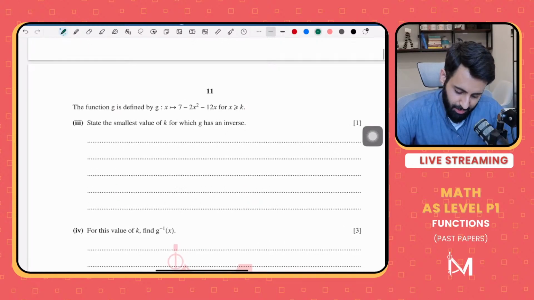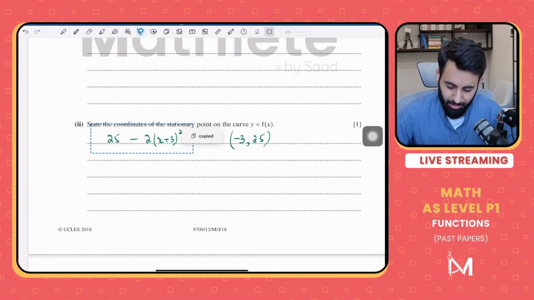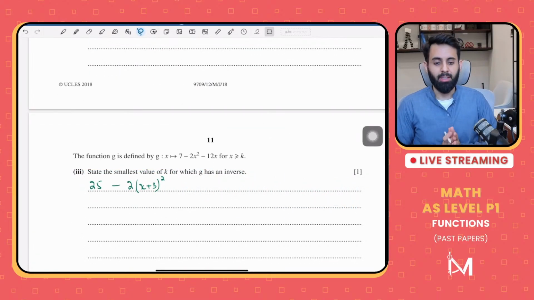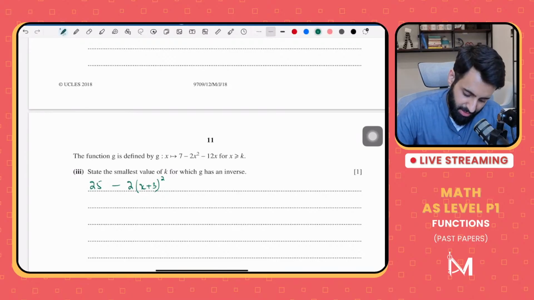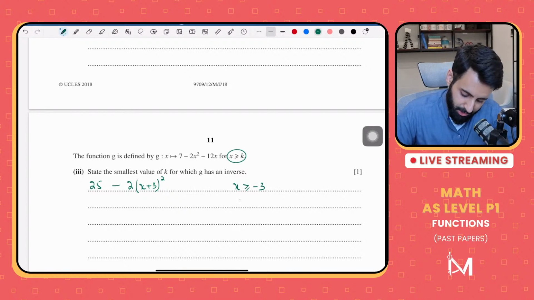for x is greater than or equal to k. State the smallest value of k for which g has an inverse. Now remember, a function will only have an inverse for as long as it's a one-to-one function, and a quadratic function will only be one-to-one for as long as its domain is either after the turning point or before the turning point. Now here it says x is greater than or equal to k. So that means as long as the domain is x greater than or equal to minus 3, it will have an inverse. So what's the smallest possible value of k? That's minus 3.